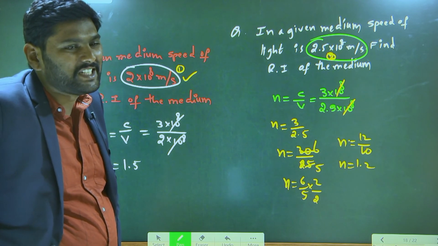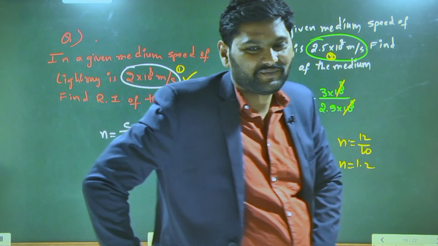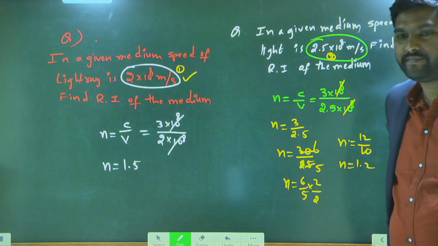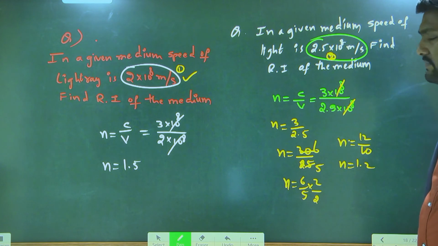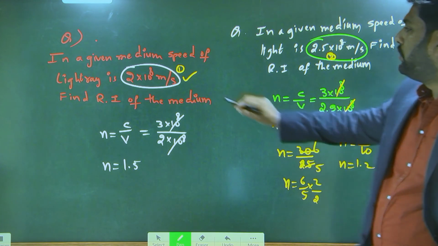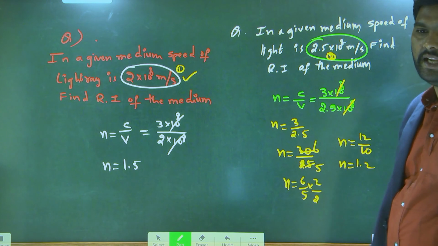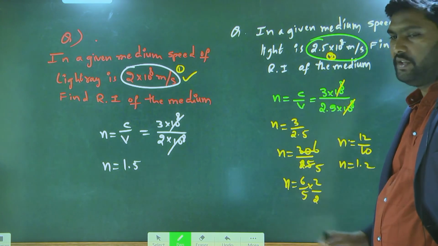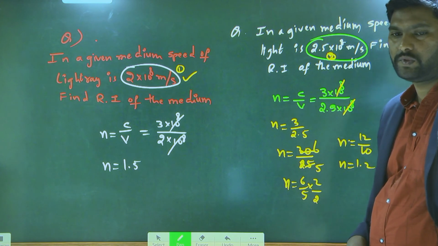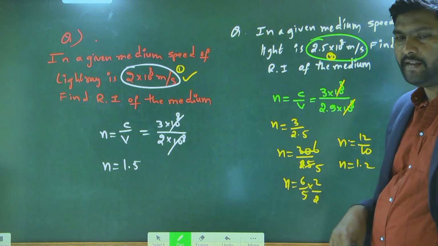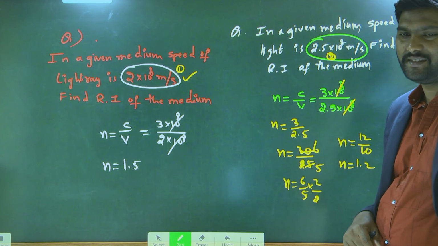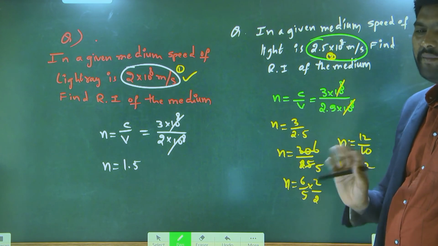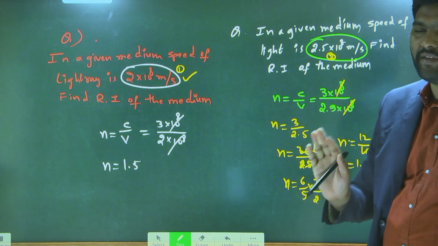What is meant by denser medium? Who is having less speed, 2 or 2.5? 2.5, sir. I am not asking n, I am asking the speed of the light ray.